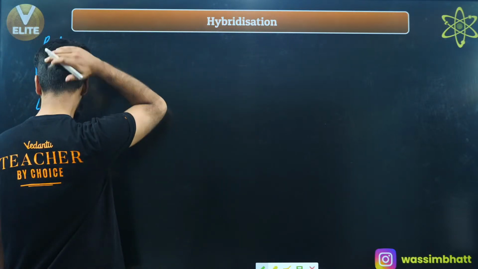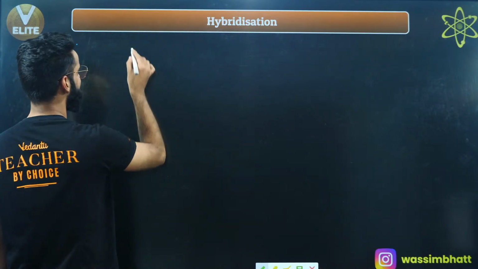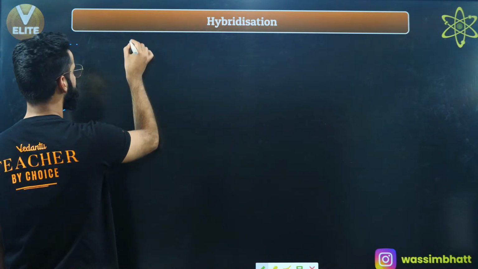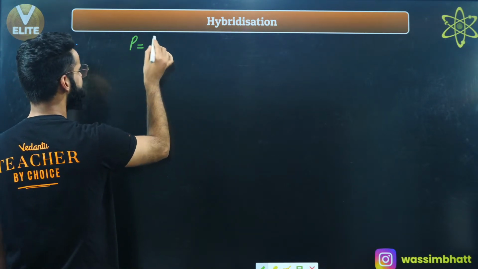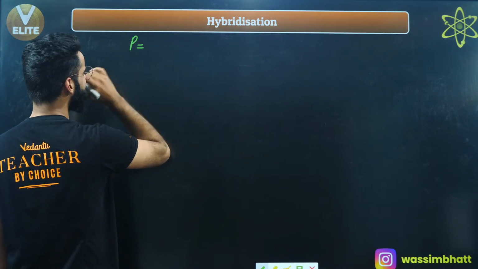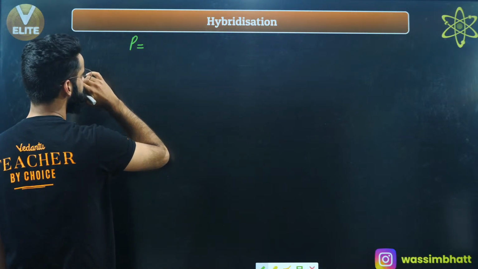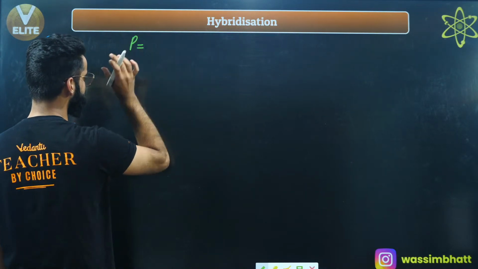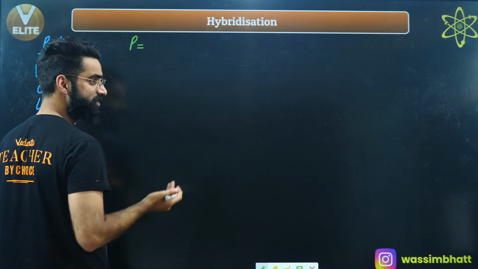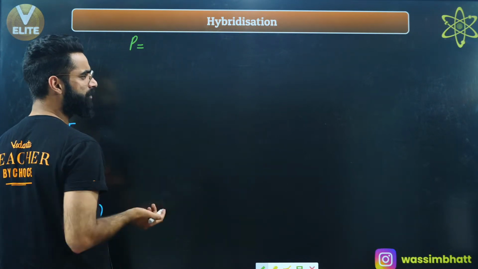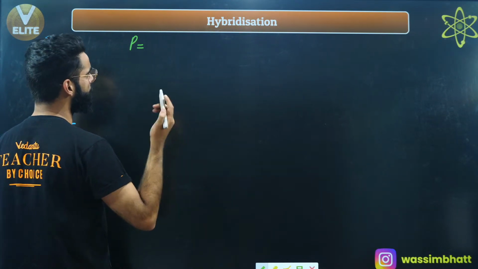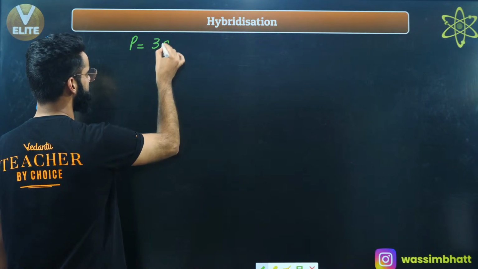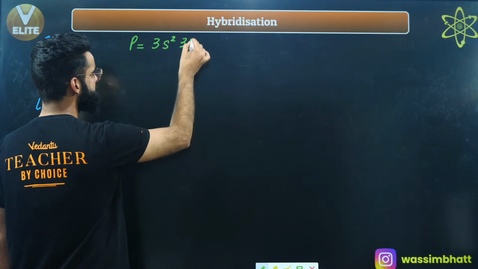First of all, what do I need to do? Let me take phosphorus in its ground state. What is the configuration? Phosphorus comes under the nitrogen family. In case of nitrogen, what is the outermost configuration? 2s2, 2p3. So its outermost configuration is going to be 3s2, 3p3.